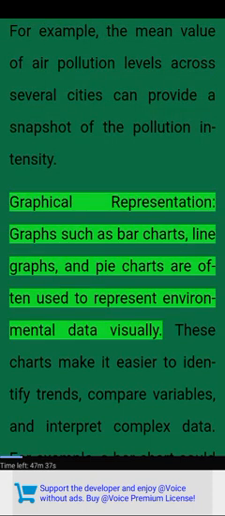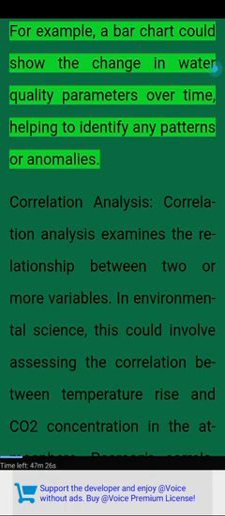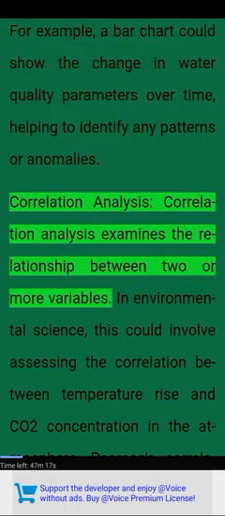Graphical representation. Graphs such as bar charts, line graphs, and pie charts are often used to represent environmental data visually. These charts make it easier to identify trends, compare variables, and interpret complex data. For example, a bar chart could show the change in water quality parameters over time, helping to identify any patterns or anomalies.